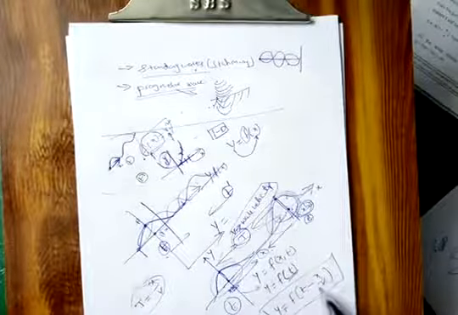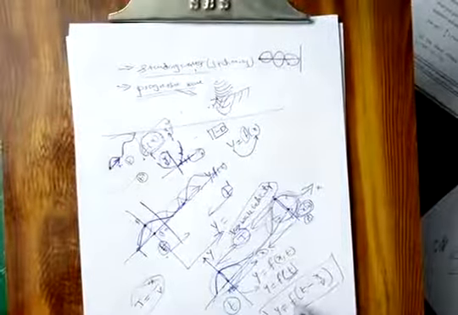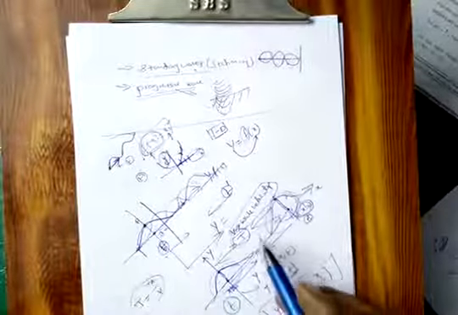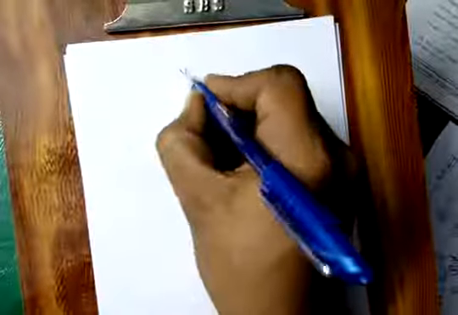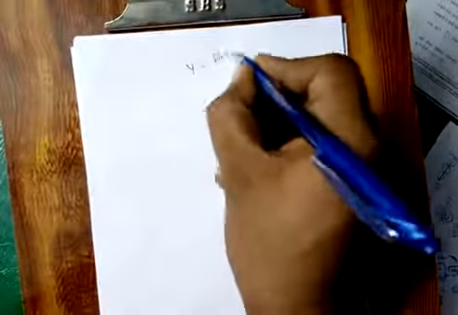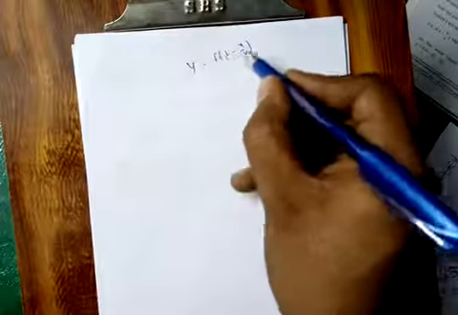That wave is traveling in the positive x direction. That's why we are subtracting the time. If it is going back, then what we have to do? We have to add the time. Okay, that is the negative direction. Just wait, I will change the paper. After getting this equation, we got y is equal to f of t minus x by v. So this y is depending on both t and x.